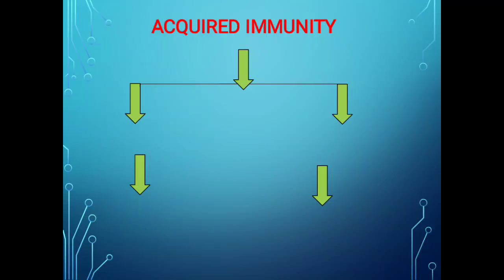Mainly, acquired immunity is the resistance developed by the body, or by an individual during life. This acquired immunity is again classified into two types: active immunity and passive immunity. Active immunity is a resistance developed by an individual as a result of an antigenic stimulus.